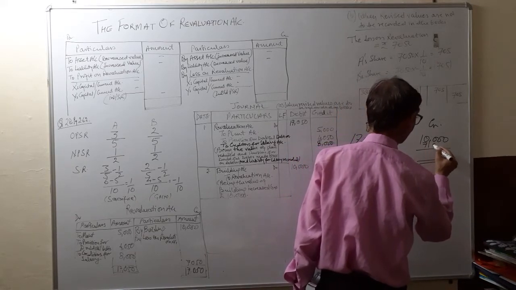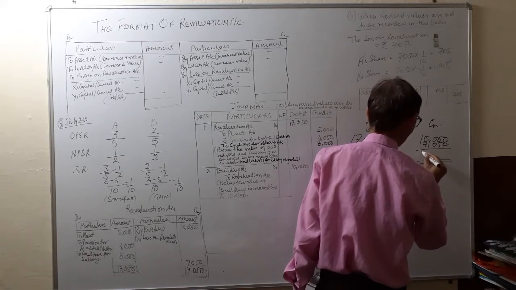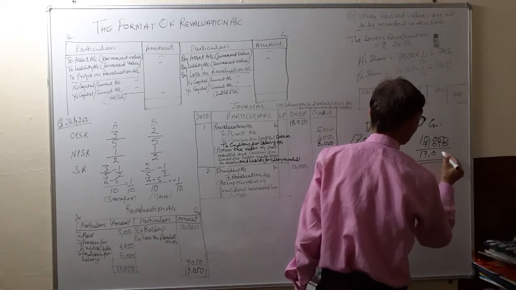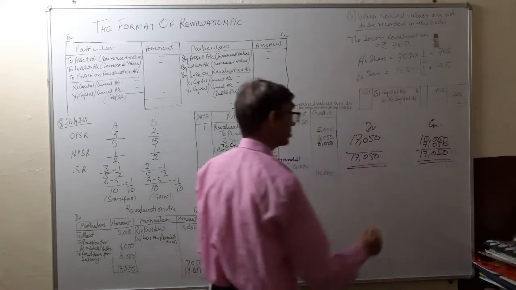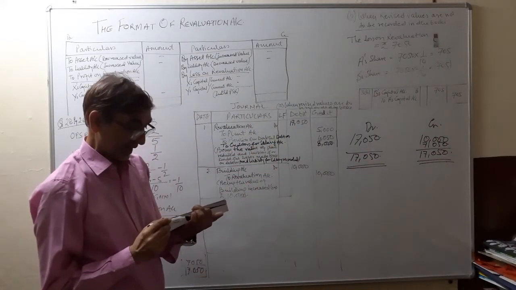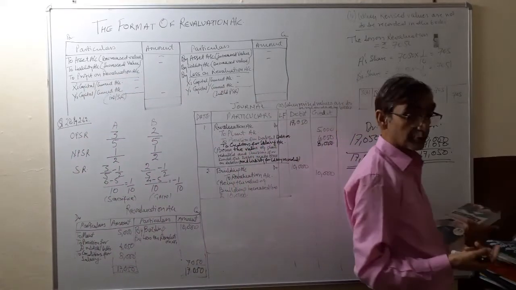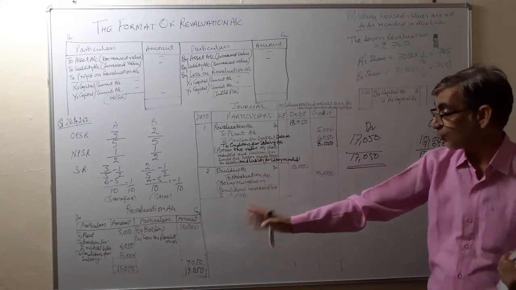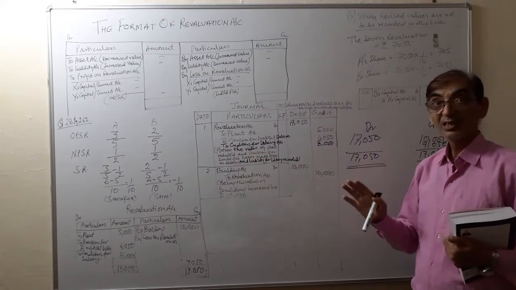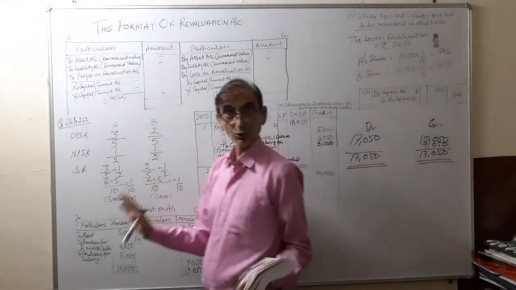The difference comes to rupees 7,050 on the debit side, and the difference on the debit side is your loss. So this is how the loss can be calculated without preparing the revaluation account, if only the general entries are asked. It's clear to all of you?